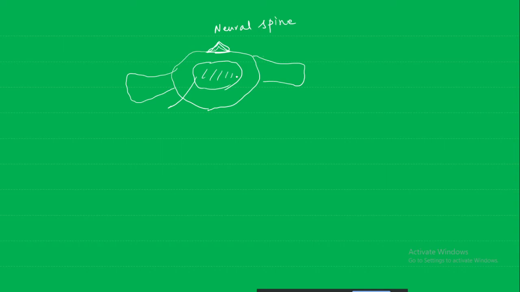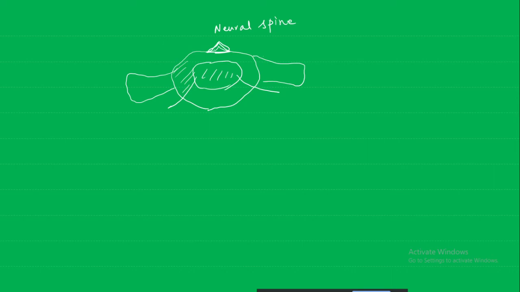Further, for this vertebra, there will be a vertebra on top of it and below it. So there should be some kind of facet region for articulating with the next vertebra. That is how the flexibility will come. Here, this one is the neural spine.